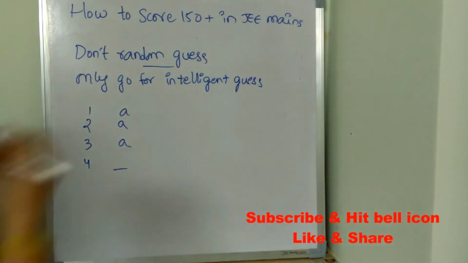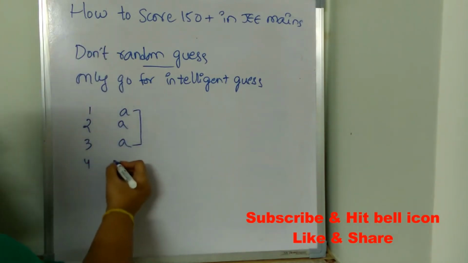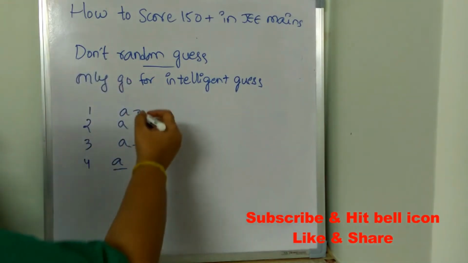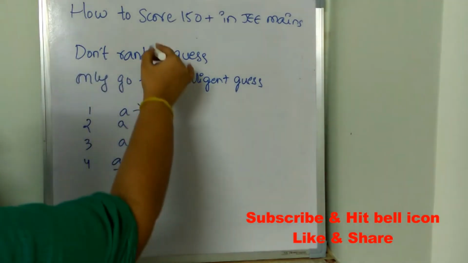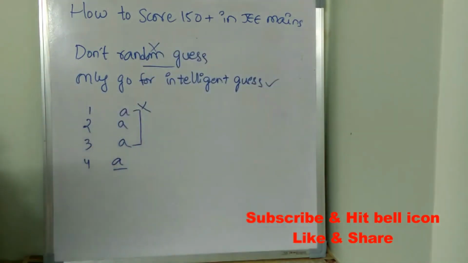So the first 3 questions have answer option A, so the fourth question may also have A as the option. This is called random guess. This is absolutely the wrong procedure. You should not follow random guess. Just go for intelligent or logical guess.